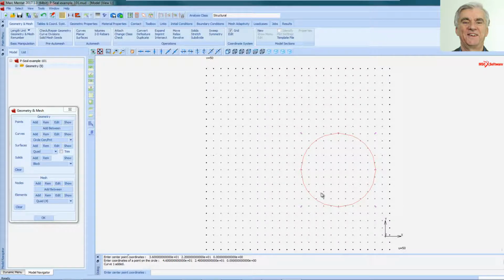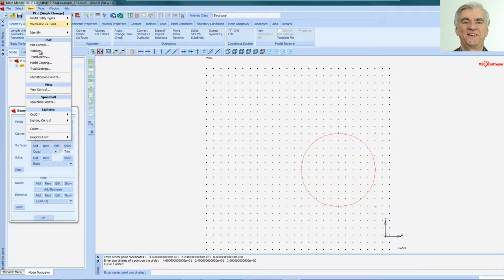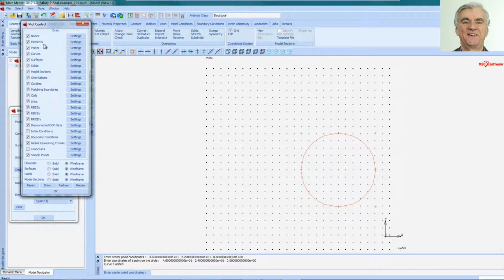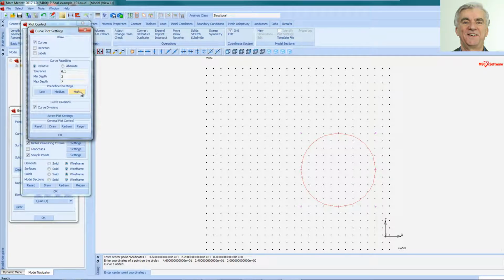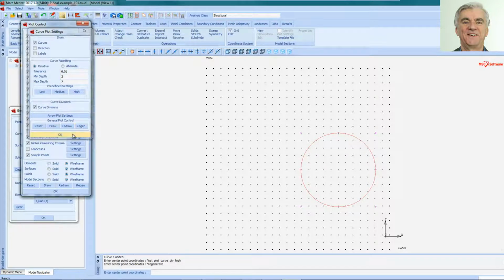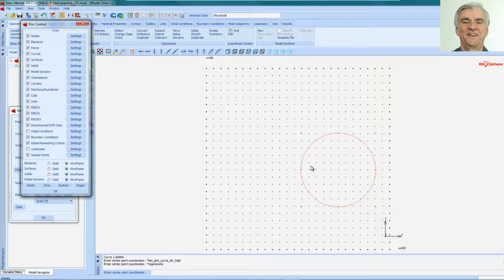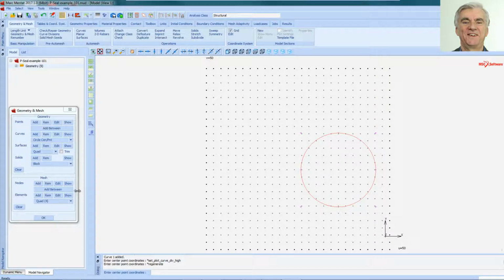To improve the visualization of the curves, I can go into View, Plot Control, Curves Settings, click on High there in the middle, and Regen. So now you can see we have a good looking circle, and all the curves and circles will be at that higher resolution from now on. Okay, so I click OK to that.